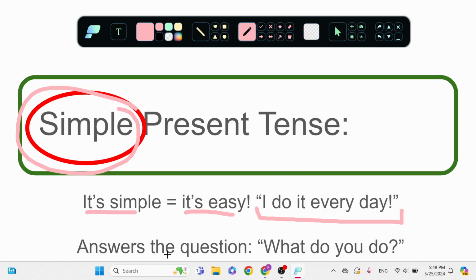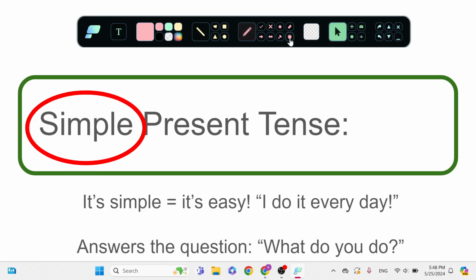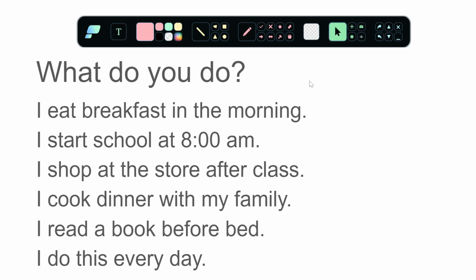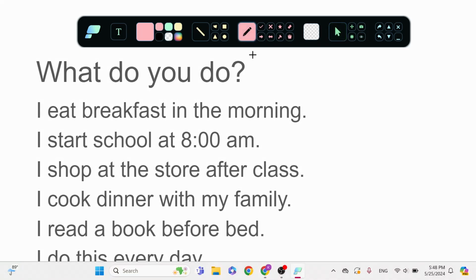So it answers this question, what do you do? What do you do? I run. I go to the store. I work as a teacher. What do you do? The second word is going to be our verb. What do you do? I eat. What do you do?